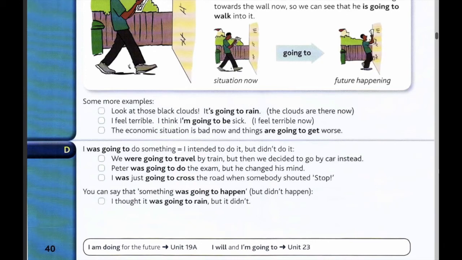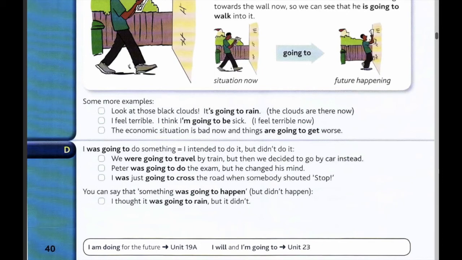I was just going to cross the road when somebody shouted to stop. So I had decided to cross the road, but then I changed my mind and I didn't do it. You can say that something was going to happen, but didn't happen. Not only you were going to do something, but also something was going to happen.